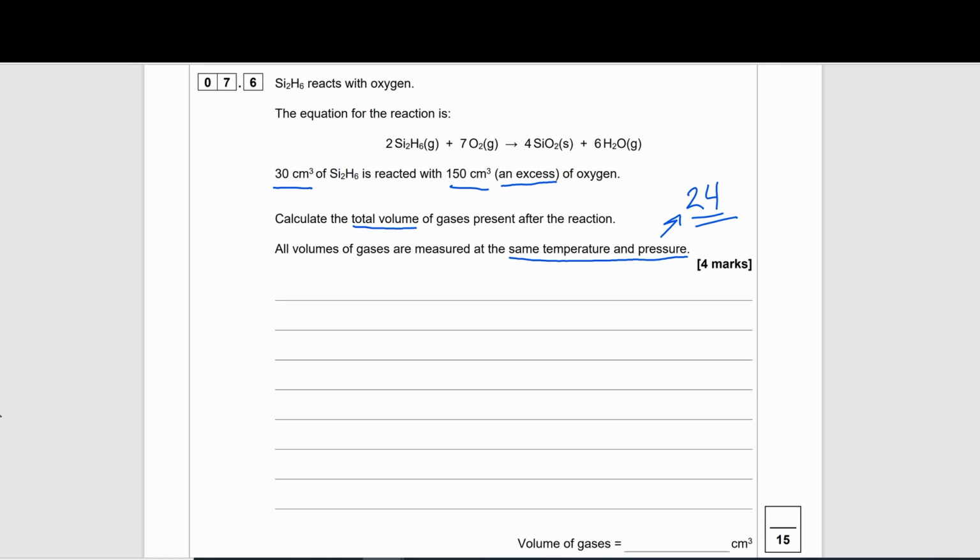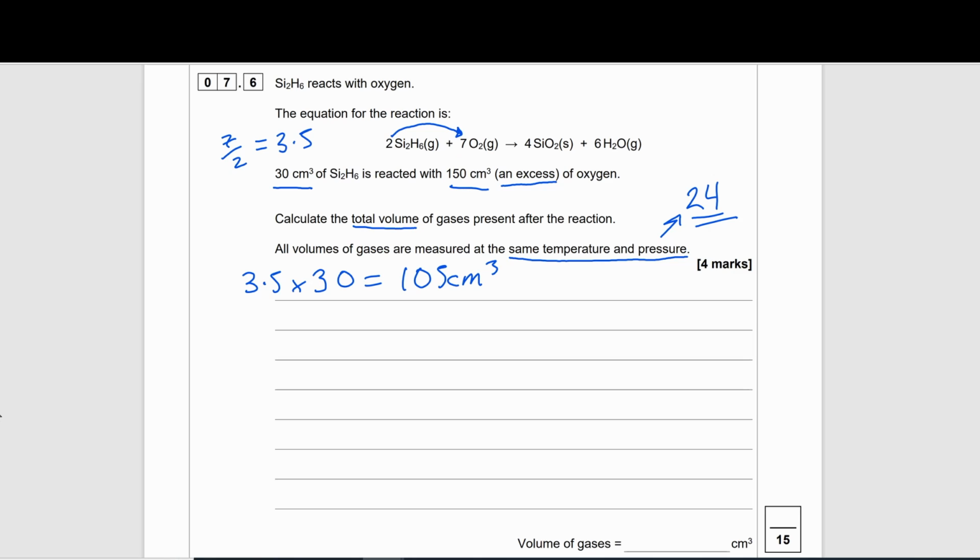So what we can do is use our number of moles here to do some calculations. So how many times does that 2 moles of Si2H6 go into our 7 moles of oxygen? Well, that would just be 7 divided by 2. So that will be 3.5 moles. We now know how much of the actual oxygen is going to react with this Si2H6. So 30 multiplied by 3.5 will be 105 centimeter cubed. So that's the actual volume that will react.